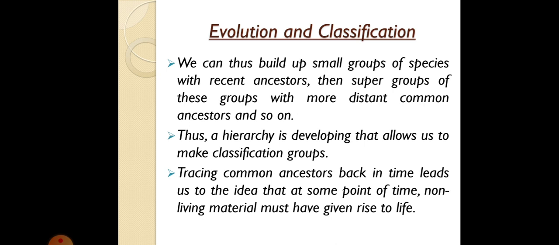Now, if we make these groups of having a common ancestor, then we will develop a hierarchy of classification, okay? And when we trace these common ancestors back in time, we will see that at one point life originated from non-living material.